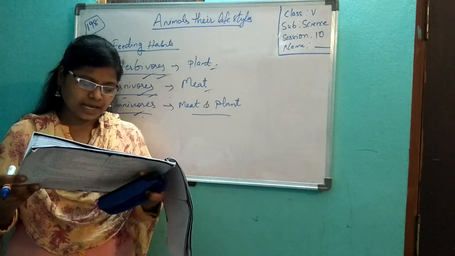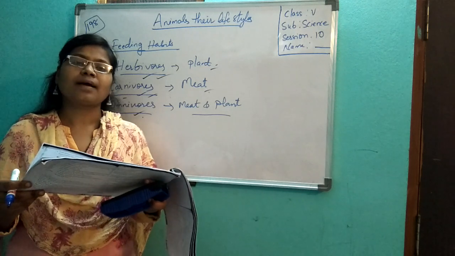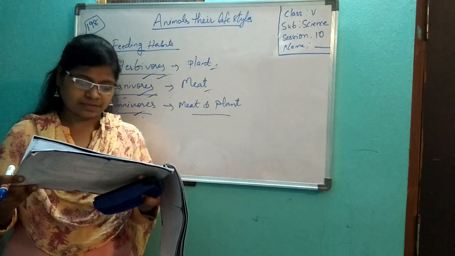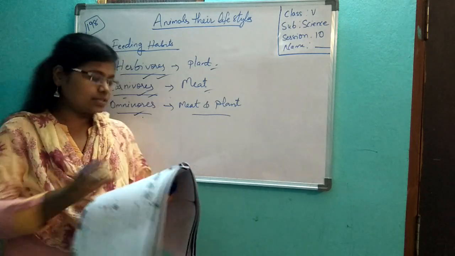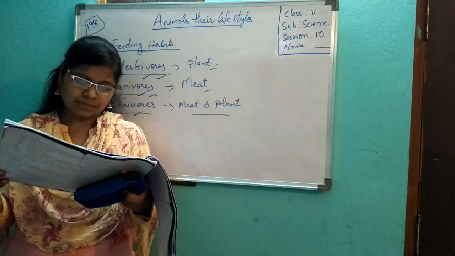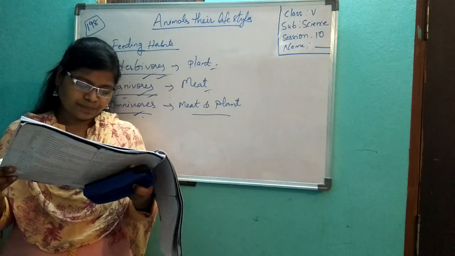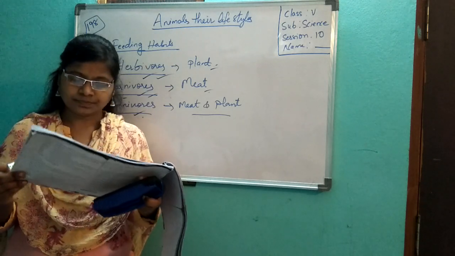Flippers: organs that help an animal to swim. Who has flippers? Penguin has flippers. Herbivore: plant eating animal. Carnivore: meat eating animal. Omnivore: animals that eat both plants and animals.